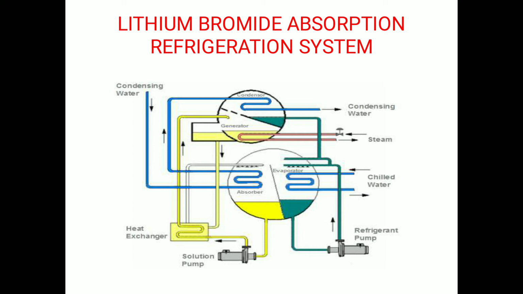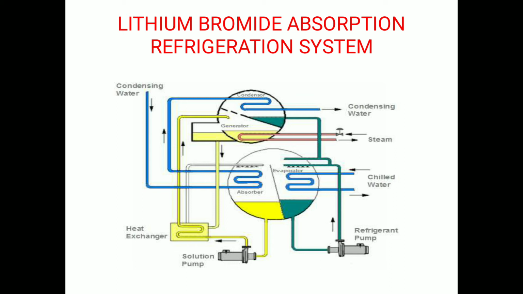The condensate from the condenser is supplied to the evaporator to compensate the water vapor formed in the evaporator. The pressure reducing valve reduces the pressure of condensate from the condenser pressure to the evaporator pressure.